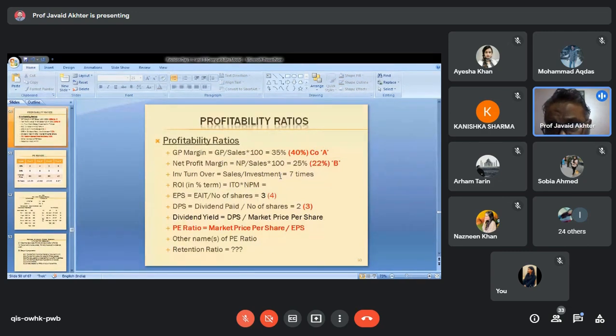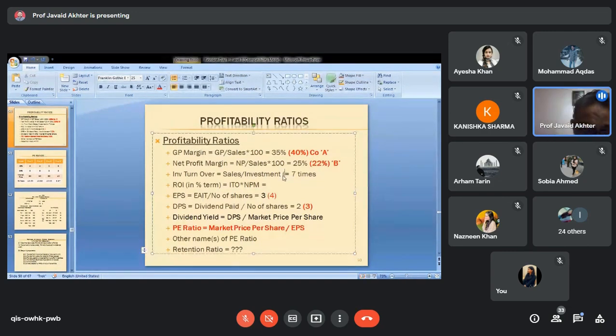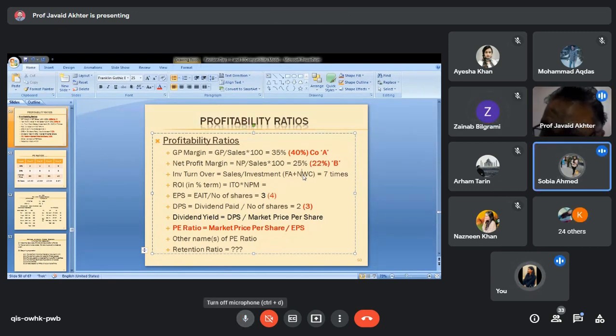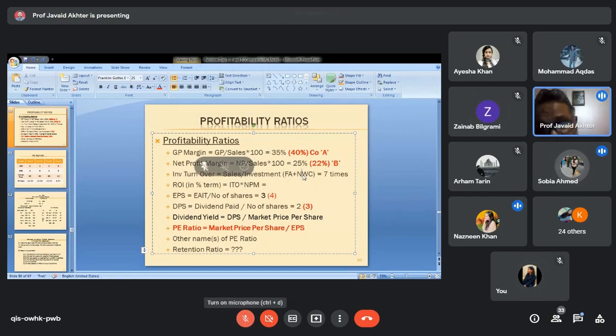I'll explain it here itself. Investment is equal to fixed assets plus net working capital. If you add net working capital to fixed assets, your answer is investment. And you know what net working capital is? Current assets minus current liabilities.